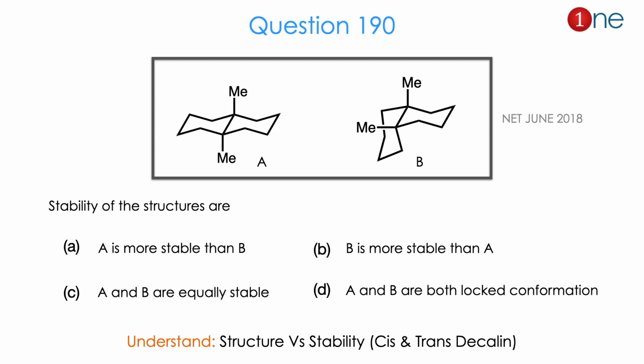Then let us look at the next question. They have given 2 starting materials A and B. They are cis-decalin and trans-decalin with 2 methyl groups. They are asking about the stability of the structures, whether A is more stable than B, or B is more stable than A, or they are equally stable, or they have locked conformation. From the question and the possible 4 facts, you might realize the question is really about structure versus stability among cis and trans-decalin. The answer is C. Both are equally stable. Let us look at why.